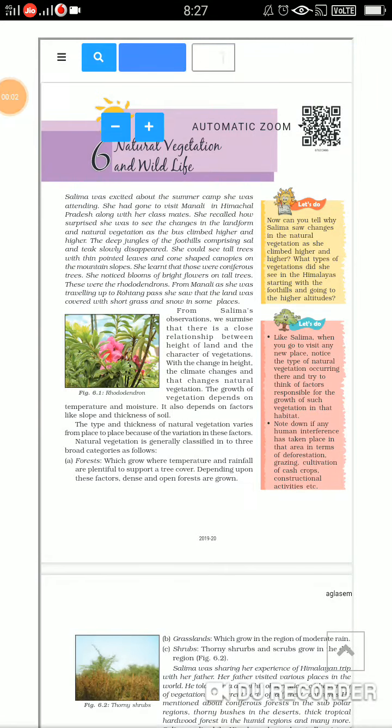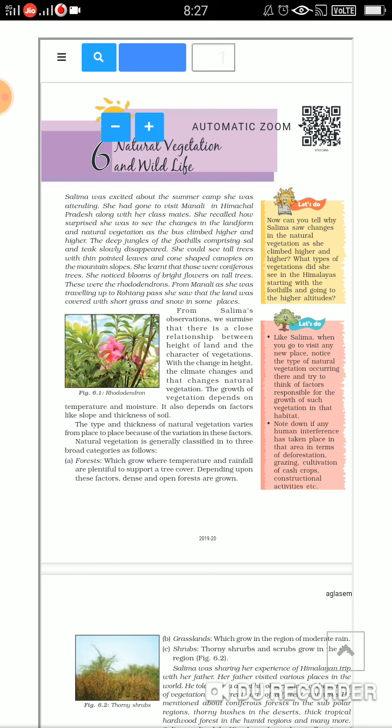Dear children, we are going to start the next chapter of geography, that is chapter number 6, natural vegetation and wildlife. Fine, children. So now the story starts with Salima. Salima was very excited about her summer camp she was attending, and the summer camp was she visited Manali in Himachal Pradesh with her classmates.